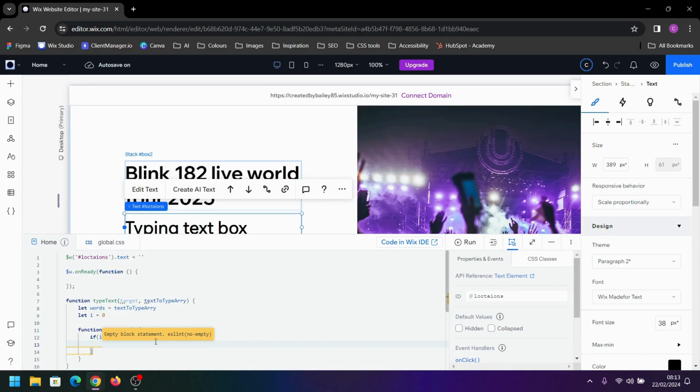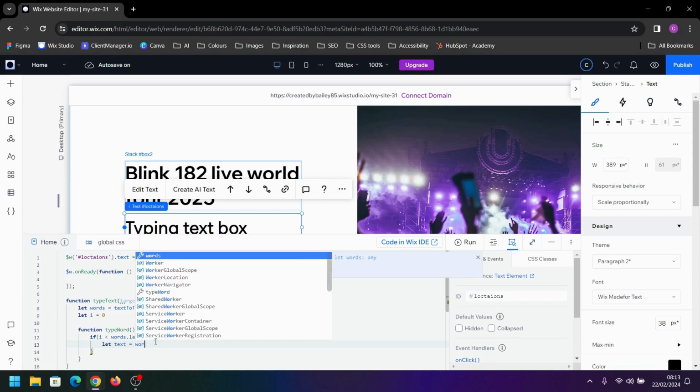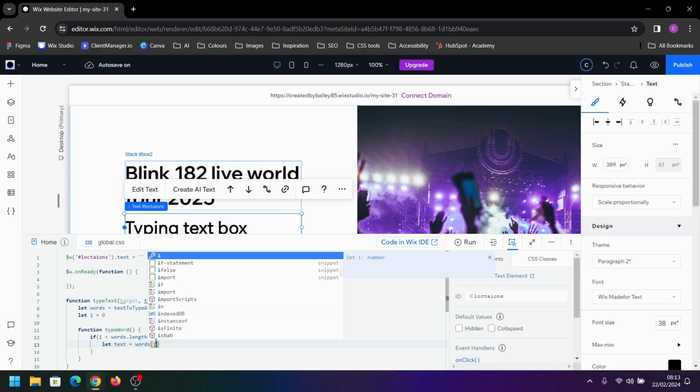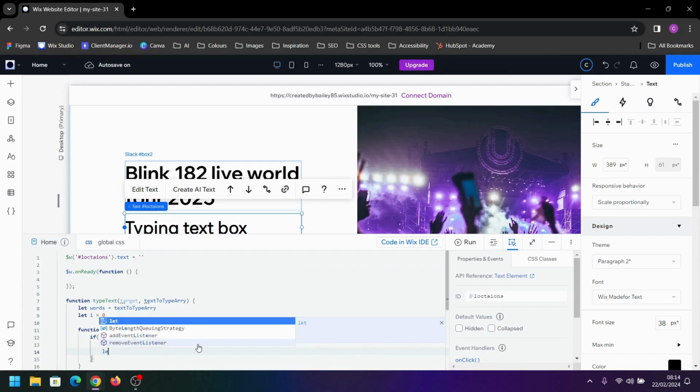In here, we're first going to create a few variables, and the first one's going to be let text, and that's going to equal our words, but we want the word that is at the index of i, which is currently 0, which means it is the first word in the array. We want to create another variable. This variable will be called typingText, and this typingText is going to be the target text box that we're passing in here.